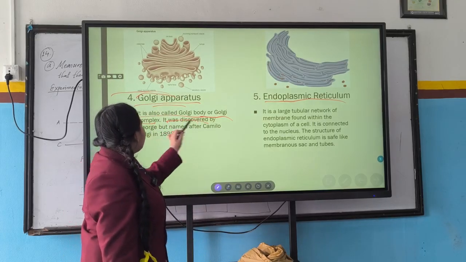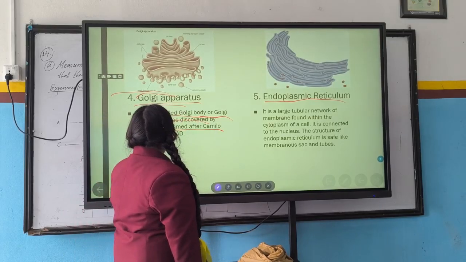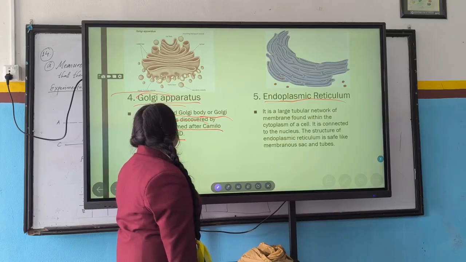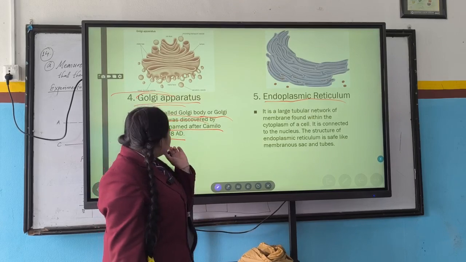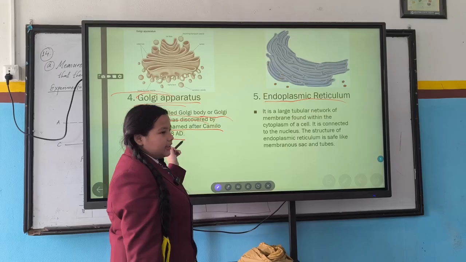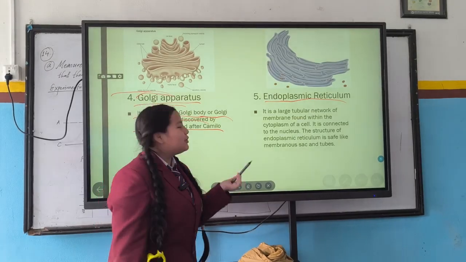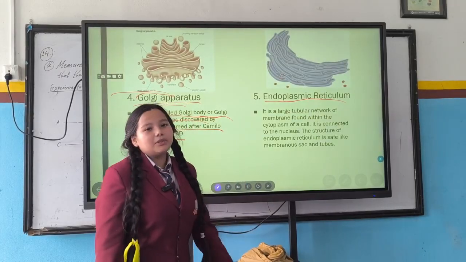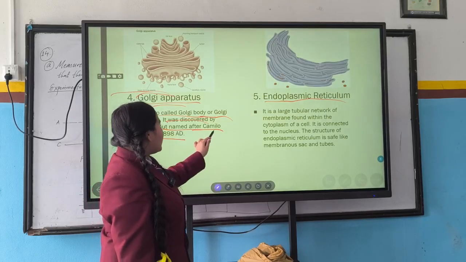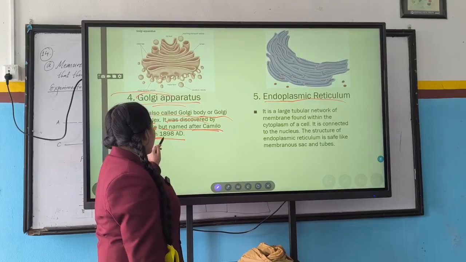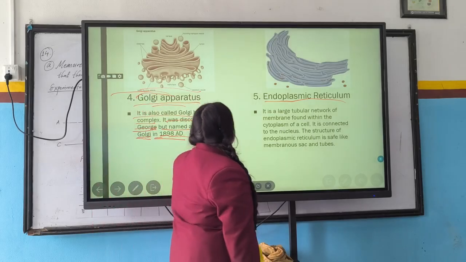It was discovered by Golgi, but named after Camillo Golgi in 1898 AD. And here is its structure.